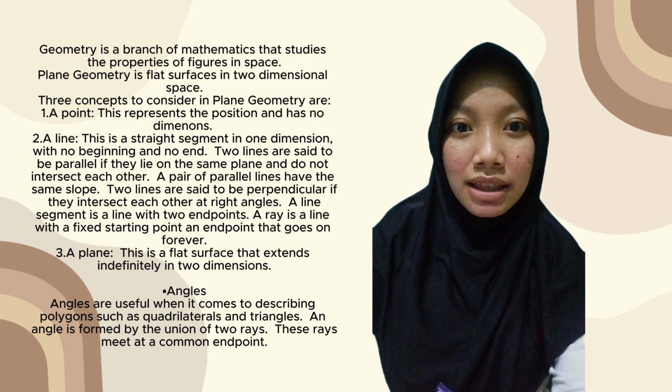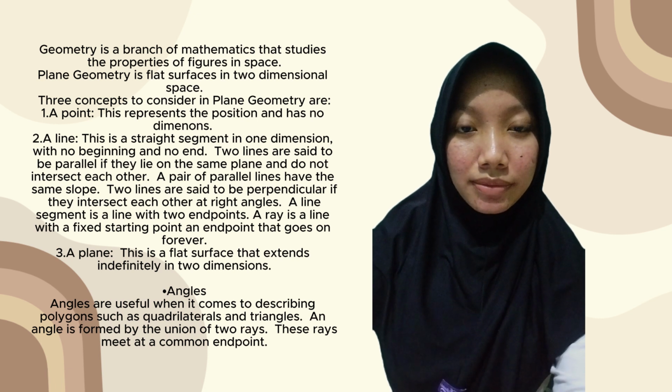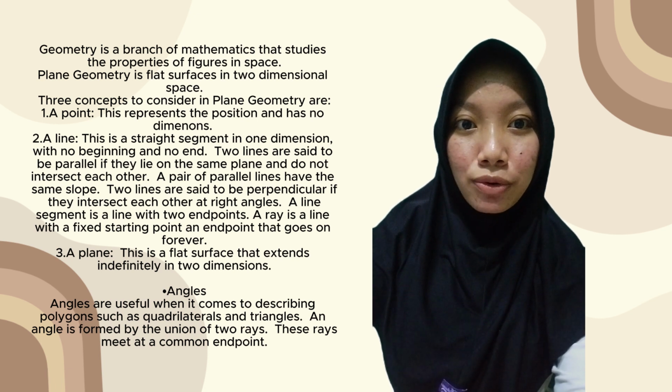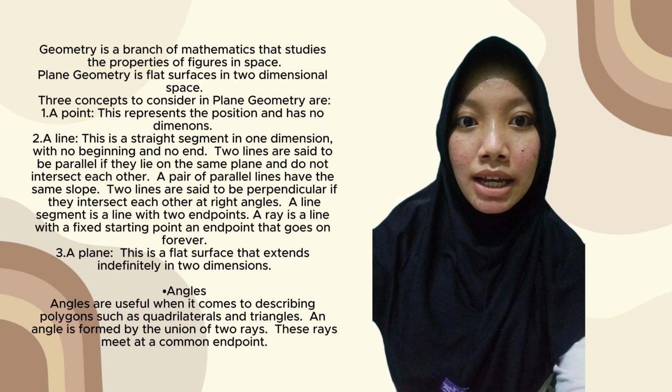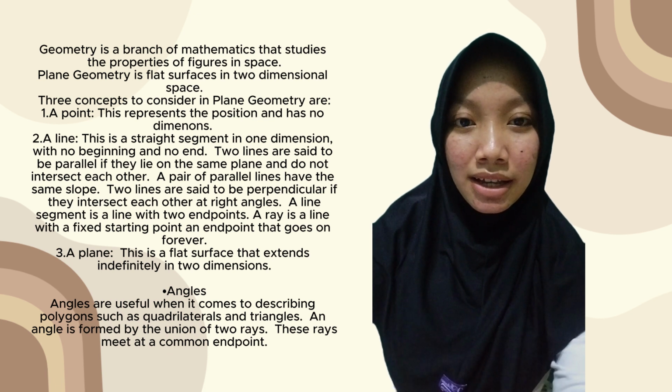A ray is a line with a fixed starting point and no endpoint; it goes on forever. 3. A plane. This is a flat surface that extends indefinitely in two dimensions.